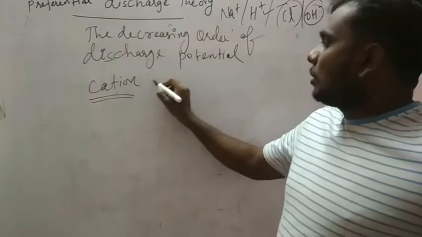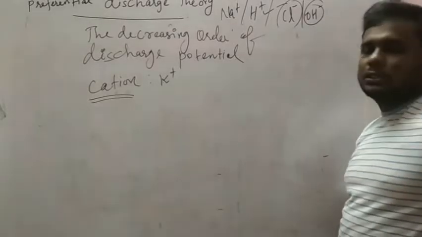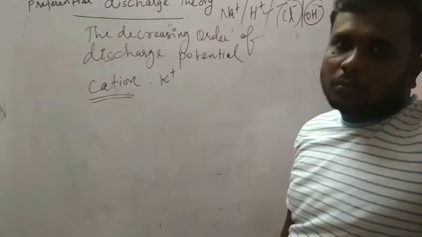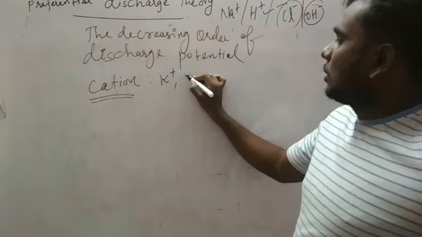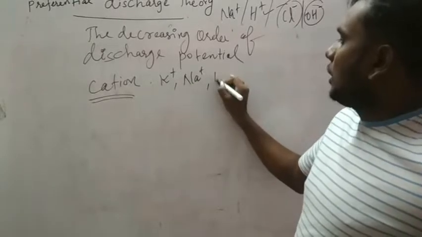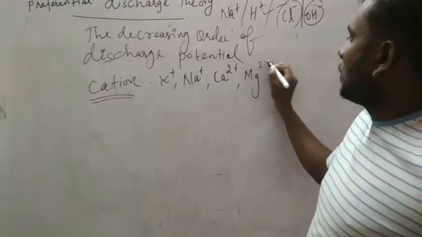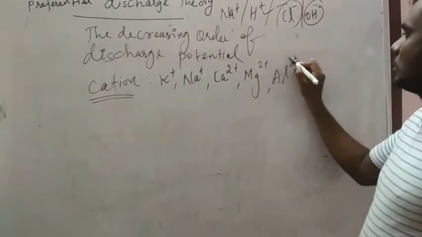Please note it. K plus is the most, having the highest discharge potential. K plus, then Na plus, then Ca2 plus, then Mg2 plus, then Al3 plus.